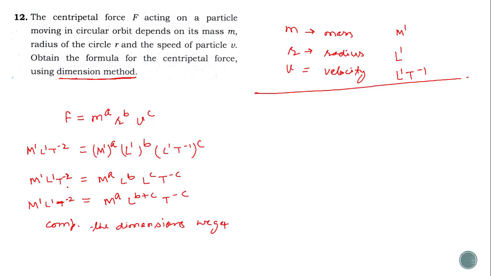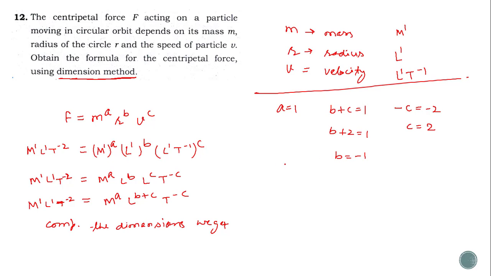You can see here M raised to the power a and here M raised to the power 1, so a is equal to 1. Again L raised to the power b plus c and here L raised to the power 1, so b plus c is equal to 1. Here minus c is there, T raised to the power, and here it is minus 2, then we can write minus c is equal to minus 2, then c is equal to 2. Again put the value of this c here, that is b plus 2 is equal to 1. This implies that b is equal to minus 1.